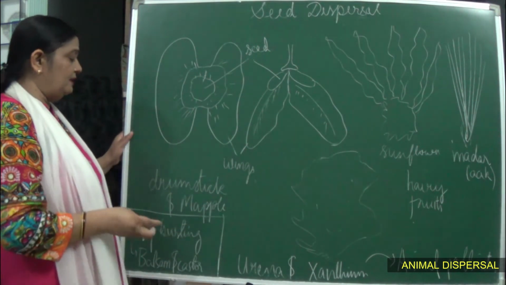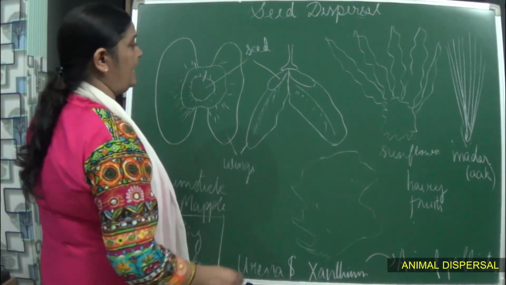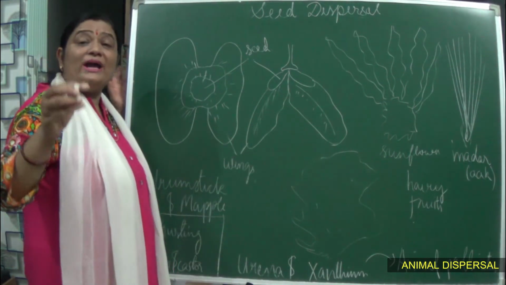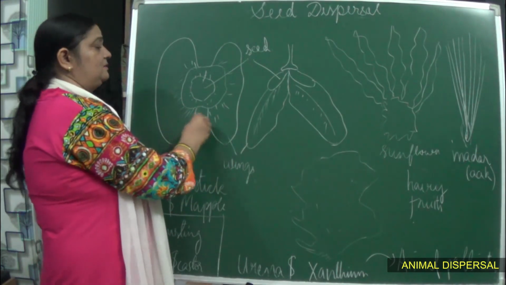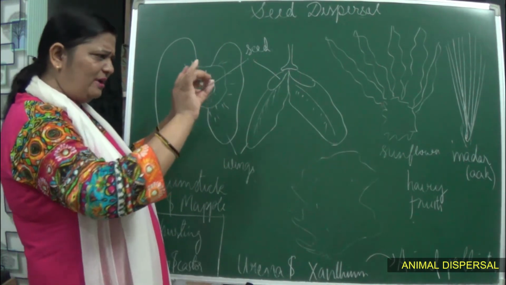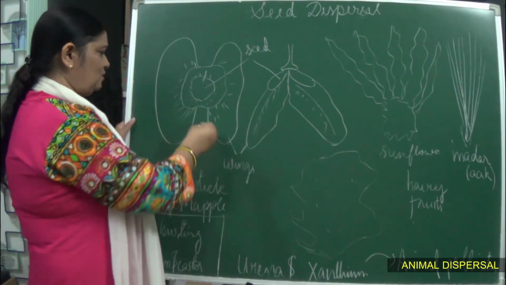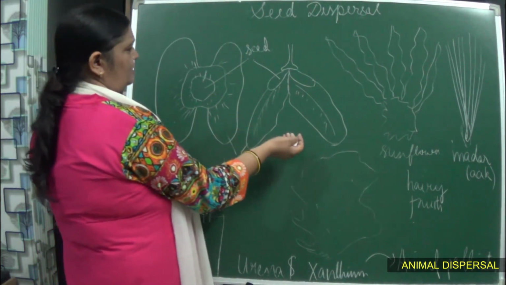For example, you can take the example of drumstick and the maple. In these you can see wings are present in the seeds. These wings are thin and flat.